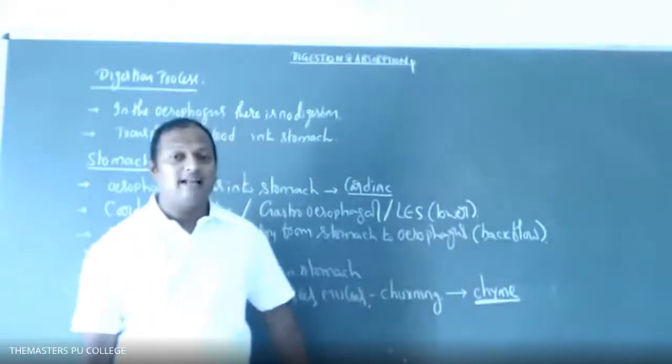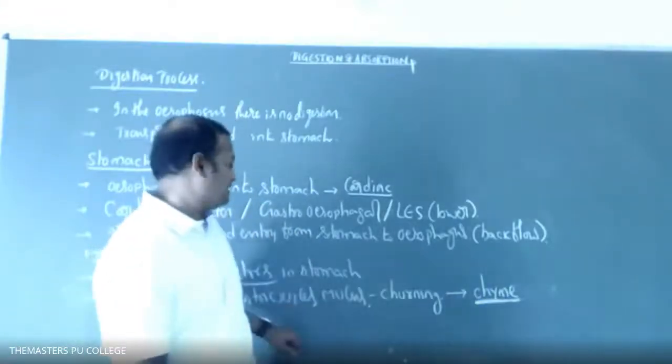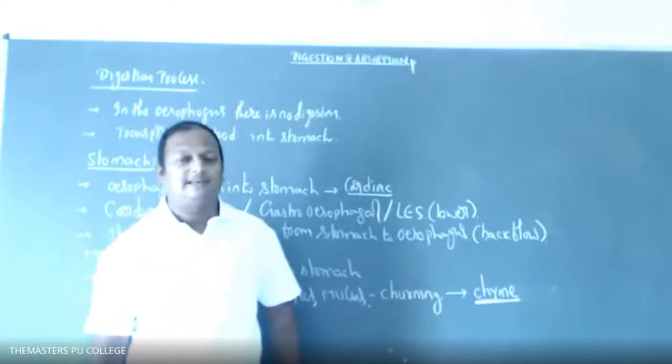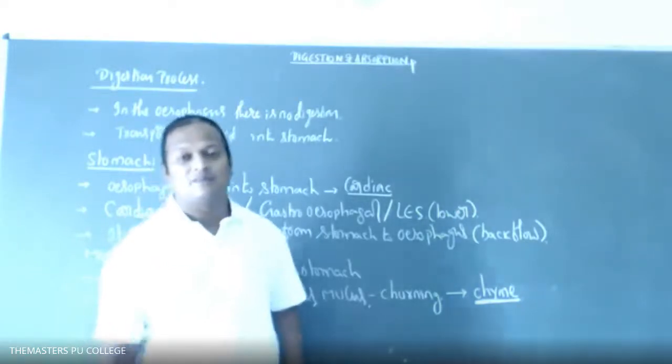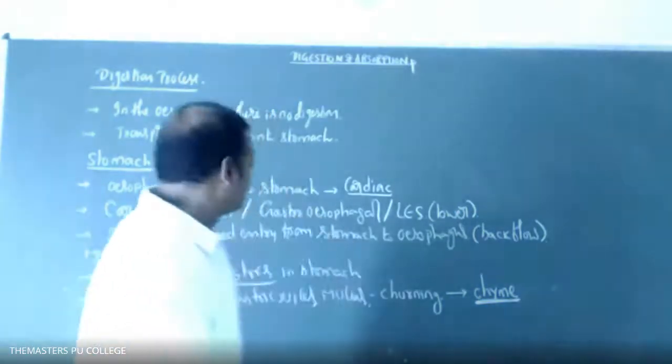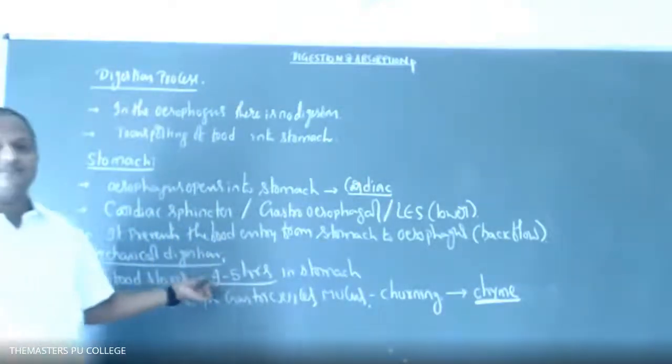First one is stomach, third one intestine. Second one, stomach. Chyme is formed in the region of the stomach with the help of different types of gastric juices, mucus, and all the secretions. The churning of the food takes place. So how much time is food stored in the region of the stomach?